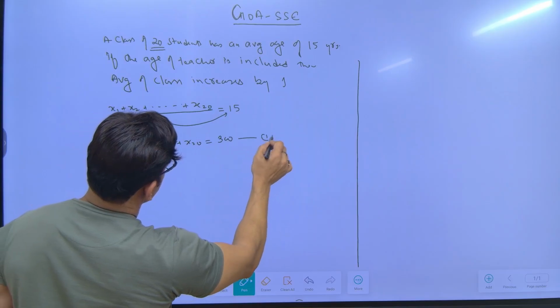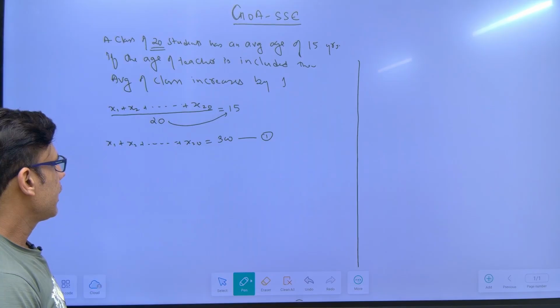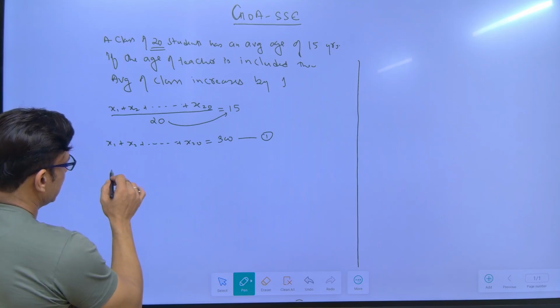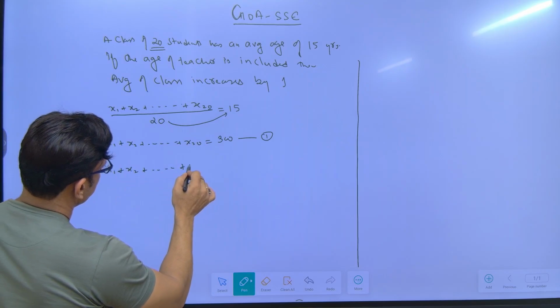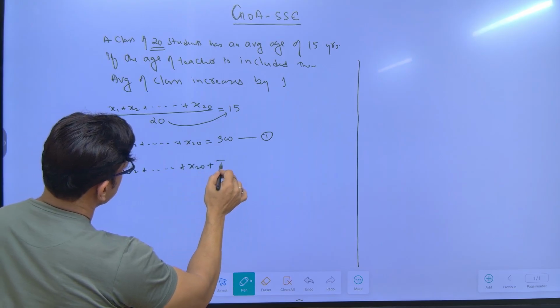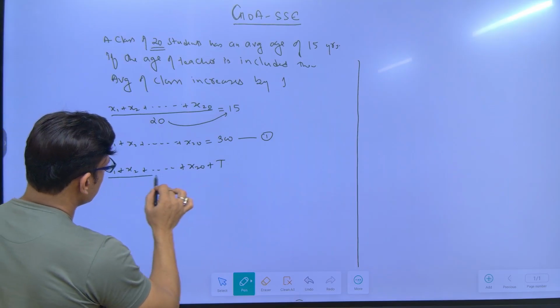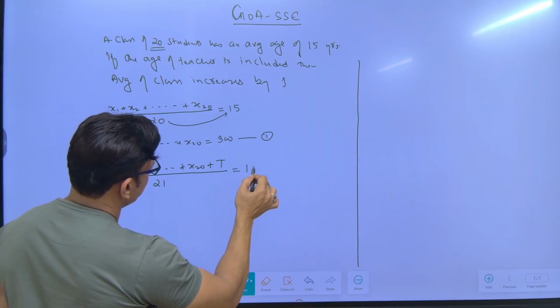Mark this as the first equation. Now what is happening? The teacher is also coming into this class. So now we write x1 plus x2 up to x20, and the teacher is, let's say, T. Now 20 students and the teacher, so the total number of people will be 21, and the average increases by 1.